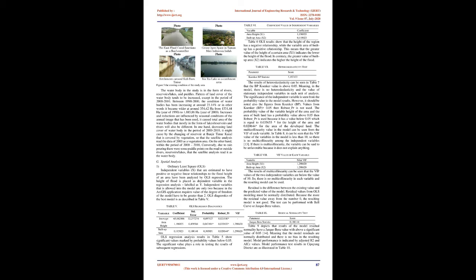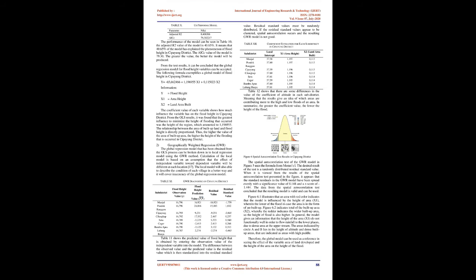The multicollinearity value in the model can be seen from the VIF of each variable. In Table 8, it can be seen that the VIF value of the variables in the model is less than 10, so there is no multicollinearity among the independent variables. If there is multicollinearity, the variable can be said to be unfavorable because it does not explain anything. The VIF values of the two independent variables are below 10. So, there is no multicollinearity in each variable and the resulting model can be used.